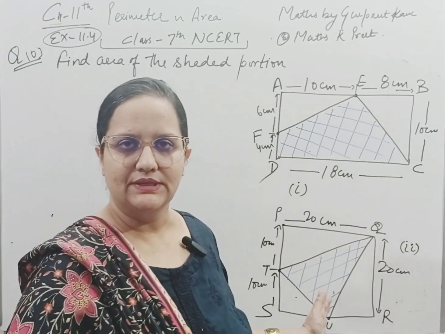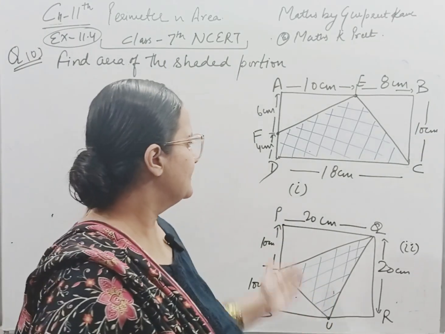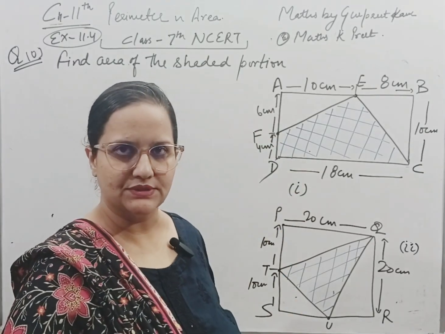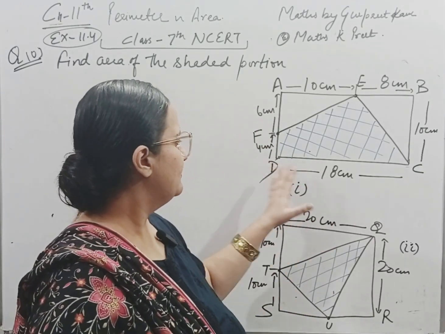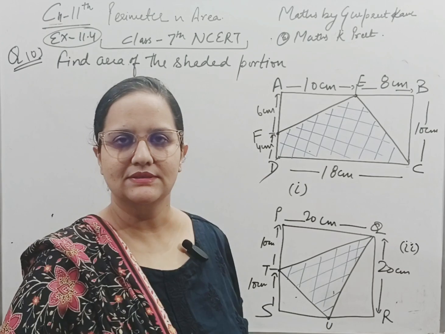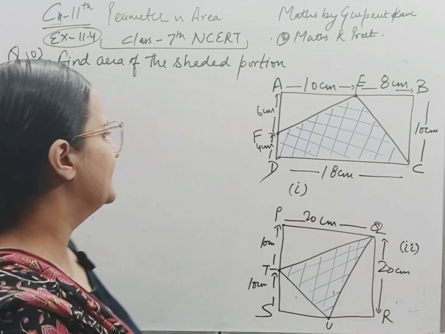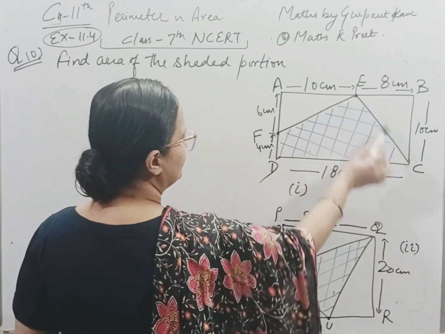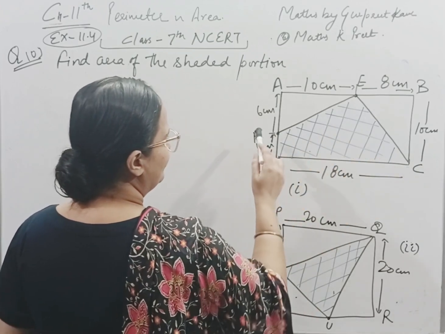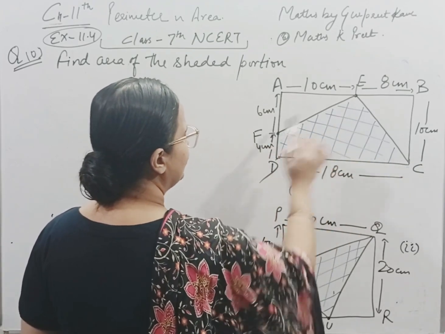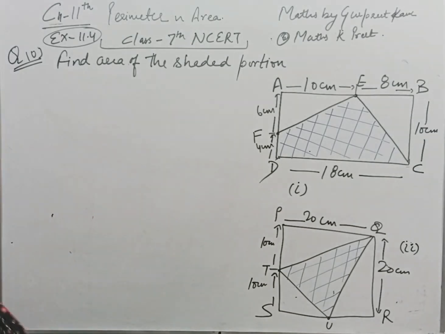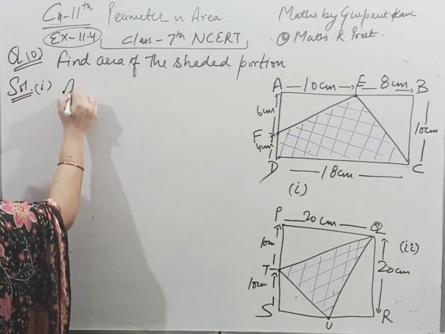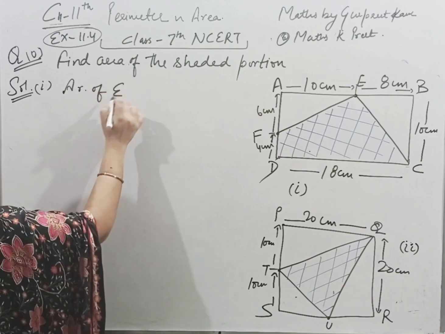So this is question number 10. These two figures are given to us, this is part number 1, this is part number 2. Here we have to find the area for the shaded portions. Let's see part number 1. In part number 1, ABCD is clearly a rectangle, and here we have to find the area for this quadrilateral. It has 4 sides, so this is a quadrilateral. What is the name? EFCD or EFDC. We have to find the area of EFDC.